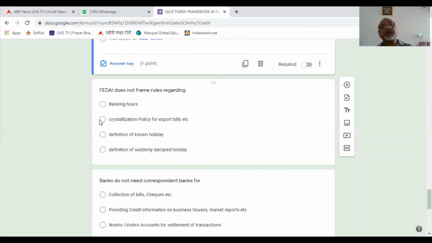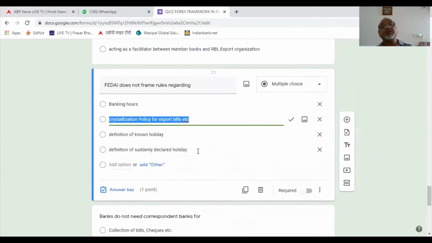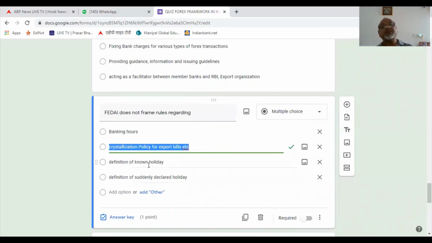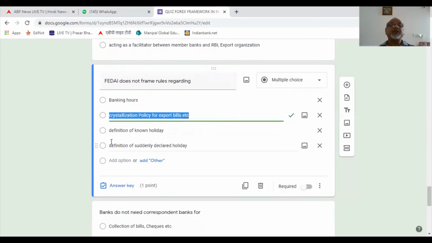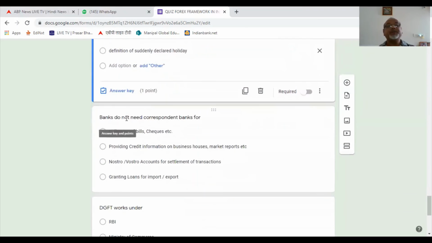Next question says FEDAI does not frame rules regarding banking hours. They do. Crystallization policy for export bills? No. FEDAI is not doing this. Remember, definition of known holiday they are doing, definition of sudden declared holiday they are doing, but crystallization policy for export bills, etc., is not done by FEDAI. It is left to the individual ADs.